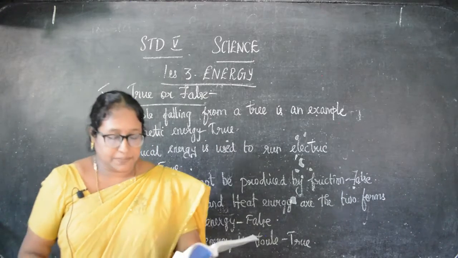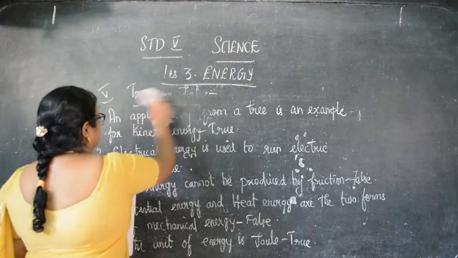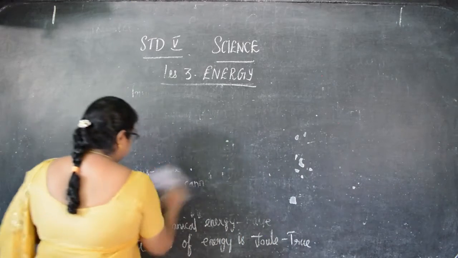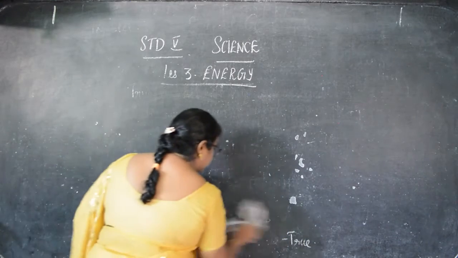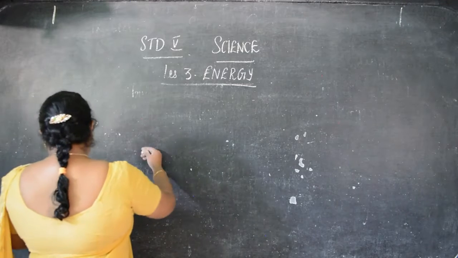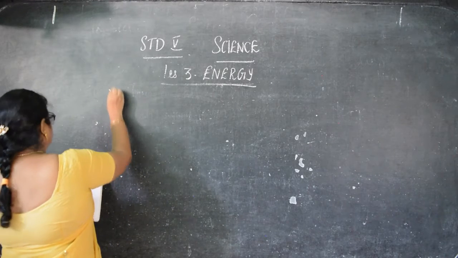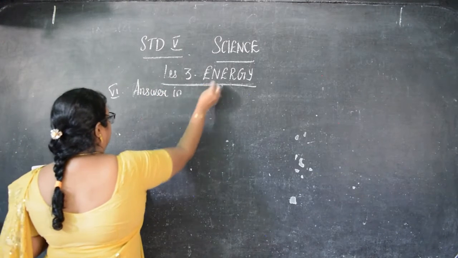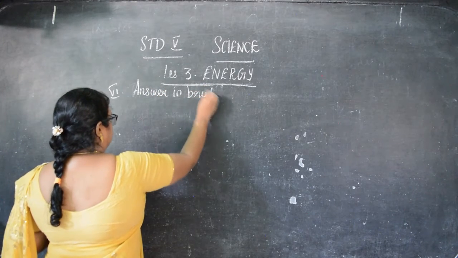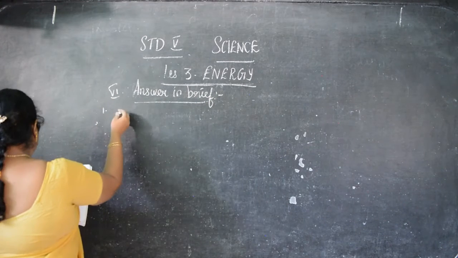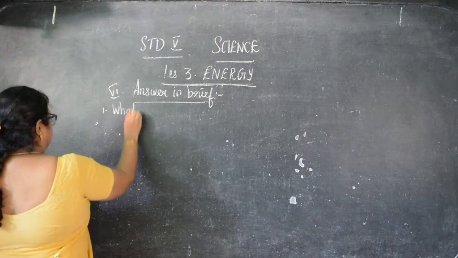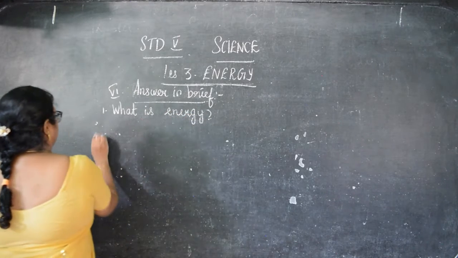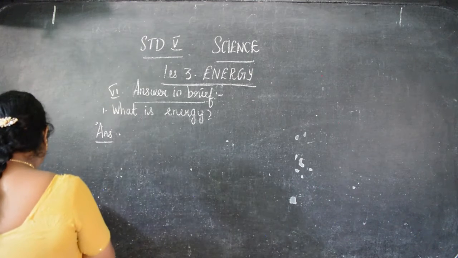Next we will see answer in brief. So Roman number 6, answer in brief. Okay, children. So the first one is, what is energy? What is the first question, children? What is energy? So what is the answer here?